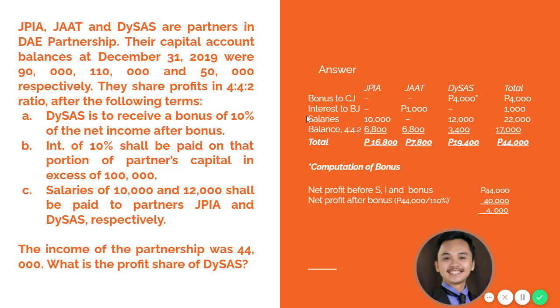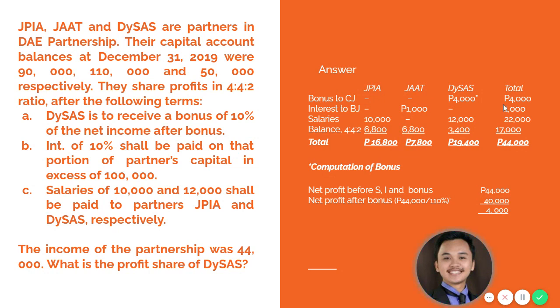Another is interest to, sorry, bonus to Dices. This is bonus to Dices. Another is interest to Jaat. So again, our stipulation is in excess of 100,000. As I have mentioned earlier, it's only Jaat who has the excess. So the excess of 10,000, multiply it by 10%. So Jaat will be given an interest of 1,000. And lastly, JPIA and Dices will be given 10,000 and 12,000 respectively as salaries.